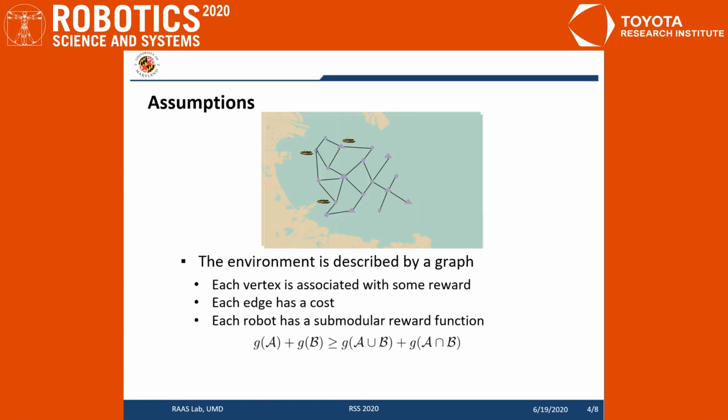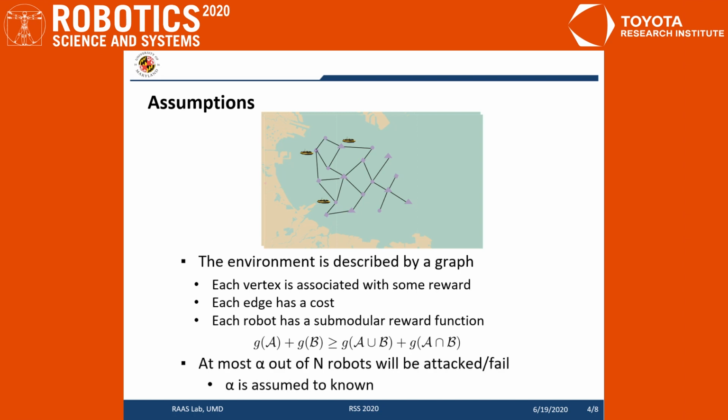Here are some assumptions we made for this work. The first is that the environment is discretized into a graph and the reward function for each robot is submodular. The second one is that we assume at most alpha out of n robots will be attacked or fail, and the alpha is assumed to be known.